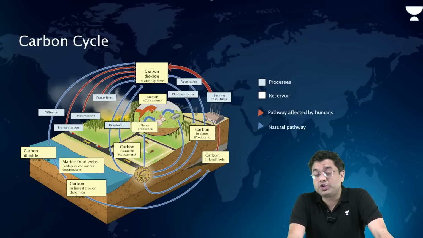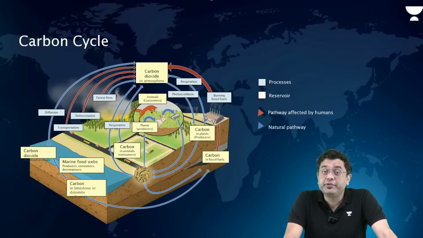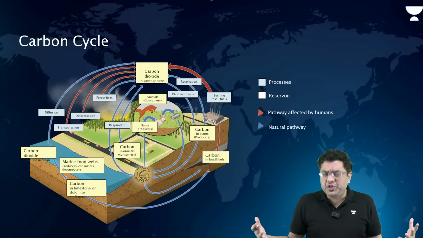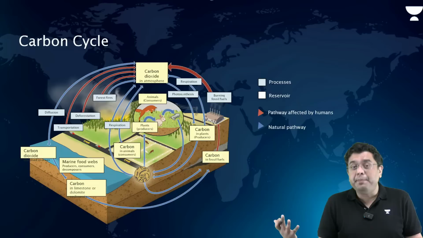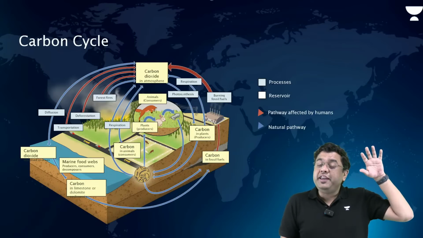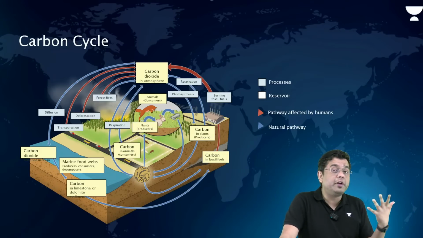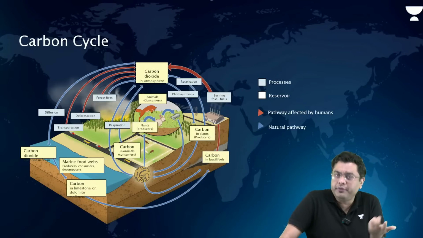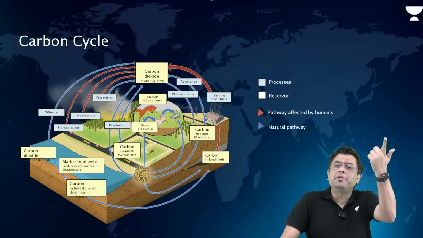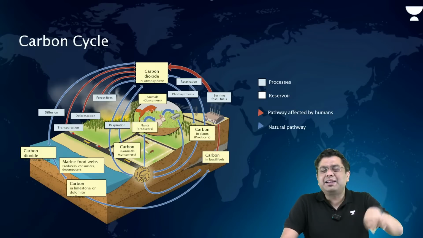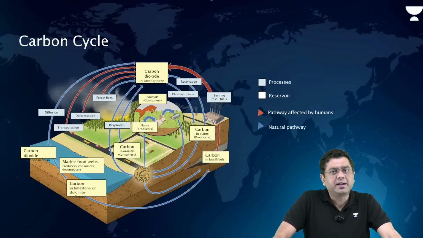Now, these plants, they store the carbon. Our bodies, they store the carbon. After all, the species across the planet, they are carbon-based species. Right? Now, these plants and animals, when they get dead and deposited over a period of time, they can turn out to be fossil fuels as well. Respiration provides that carbon dioxide back. So that completes what is referred to as the carbon cycle.